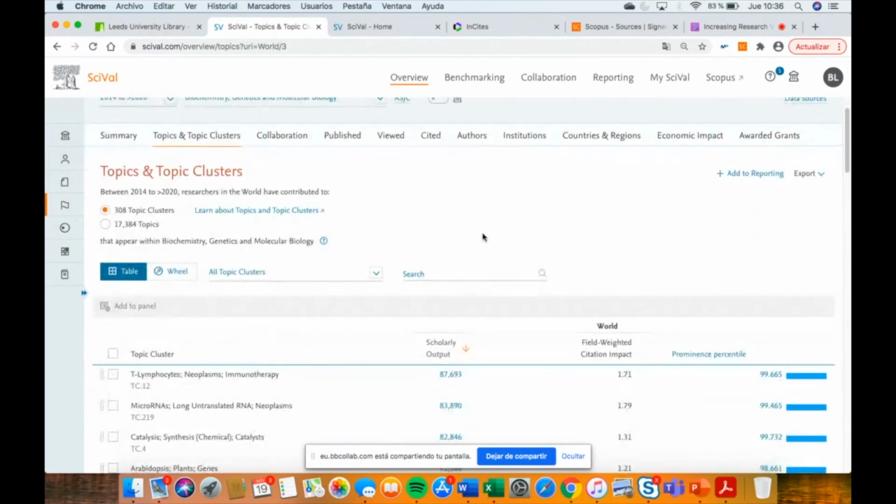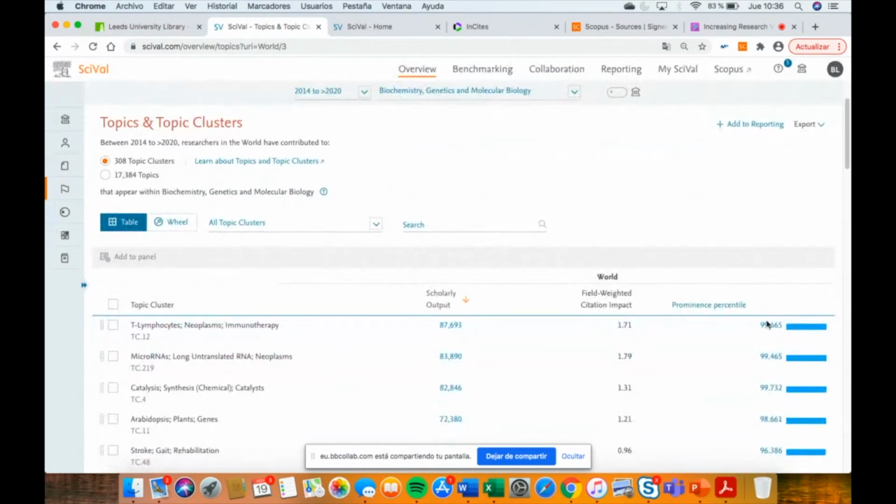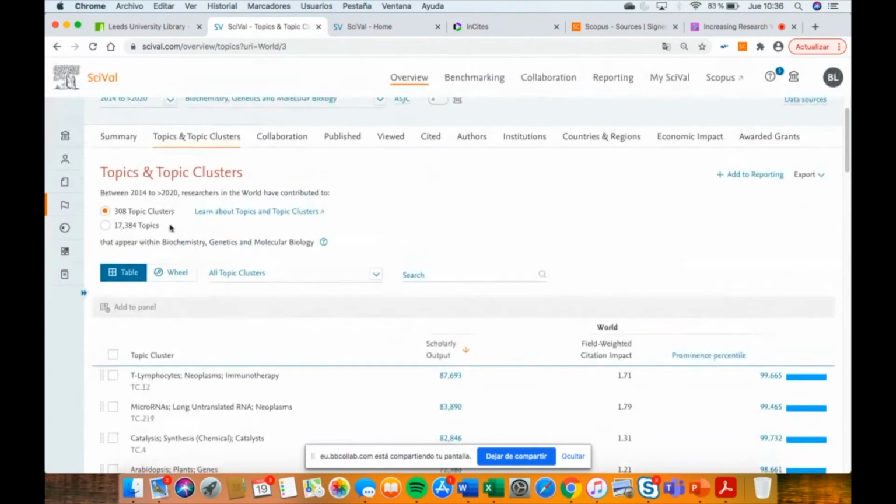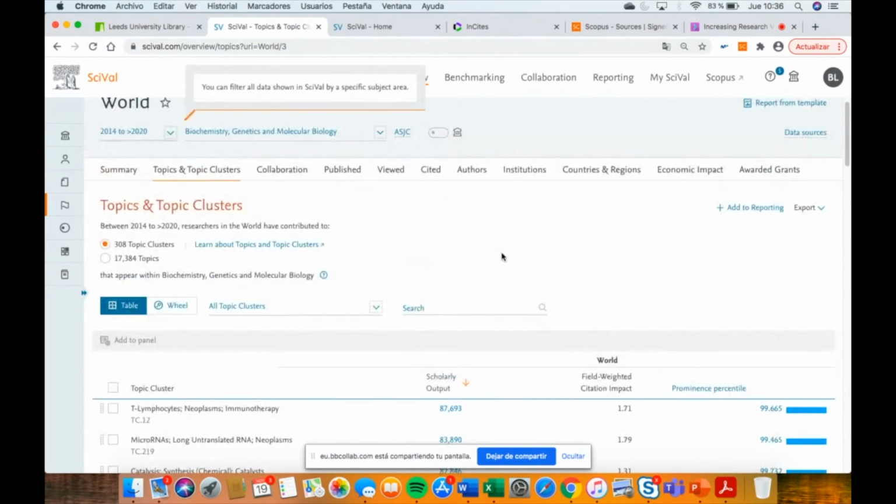The topics are ranked by prominence percentile. As I said before, the higher the prominence percentile, the more it is a focus area. There are 308 topic clusters under biochemistry.